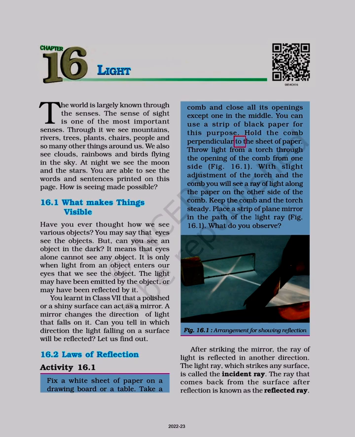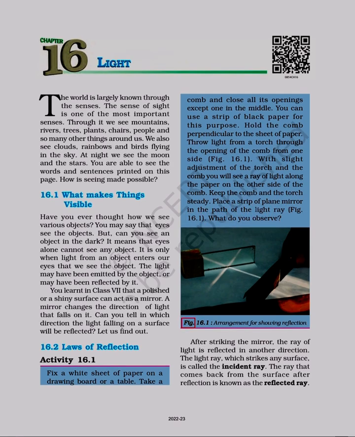Hold the comb perpendicular to the sheet of paper. Throw light from a torch through the opening of the comb from one side. Figure 16.1. With slight adjustment of the torch and the comb you will see a ray of light along the paper on the other side of the comb. Keep the comb and the torch steady. Place a strip of plain mirror in the path of the light ray. What do you observe? Figure 16.1. Arrangement for showing reflection.